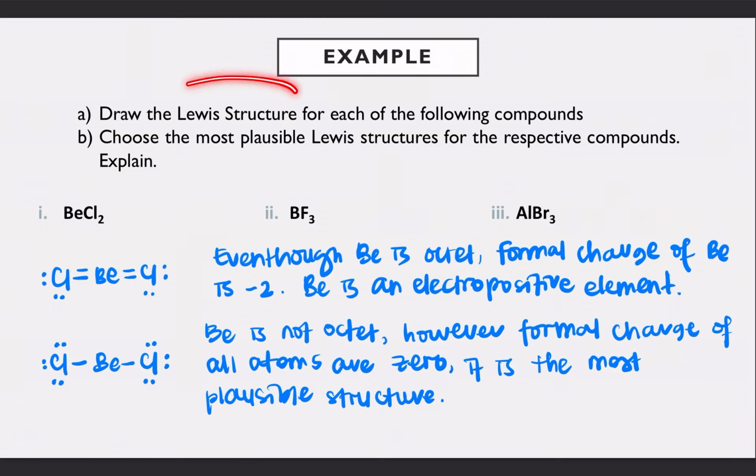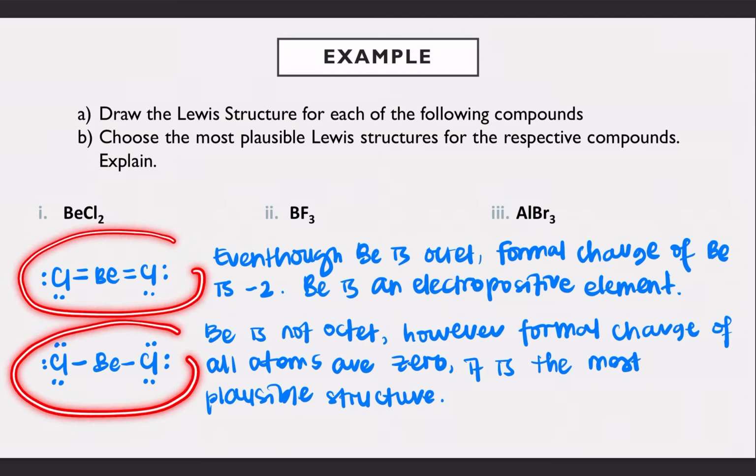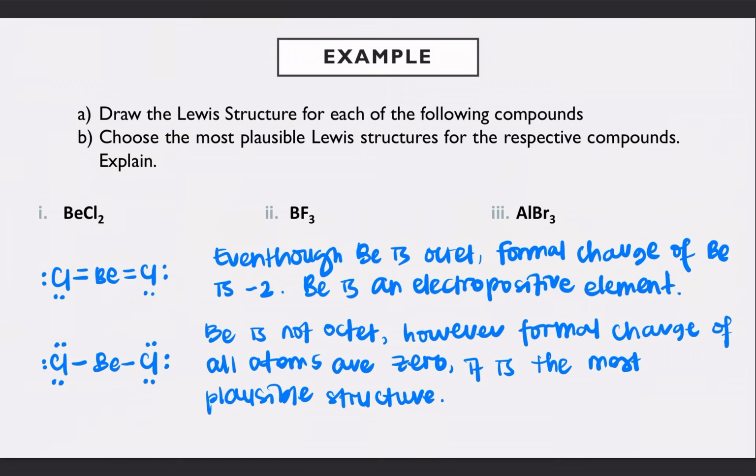You are told to draw the Lewis structure for the following compounds, then choose the most plausible Lewis structures for them and explain why. If we look at beryllium chloride, BeCl2, you can have 2 possible structures, but now we want to choose which one is the most plausible Lewis structure. To do that, we are going to count the formal charge for each element.